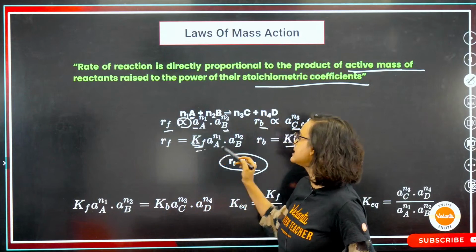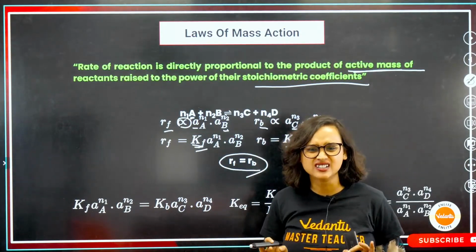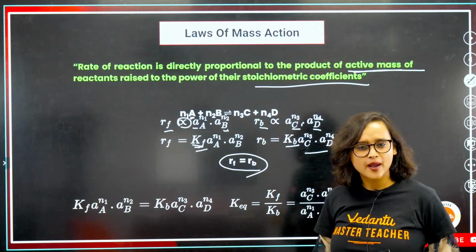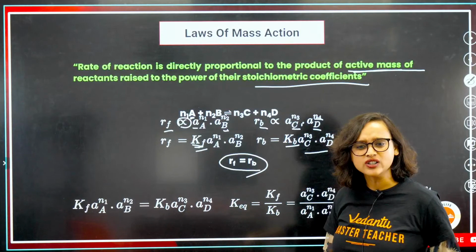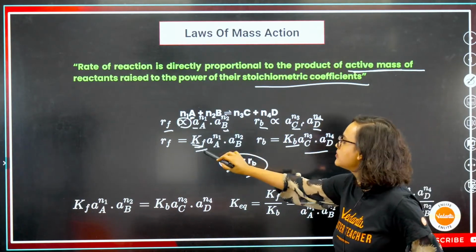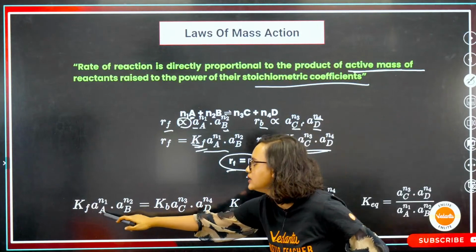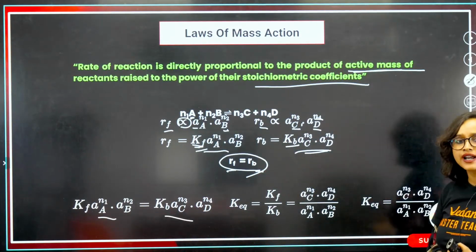Now again, these reactions we will take and we will equate it. This is logical, isn't it? I'm just explaining it to you, but if you look at it carefully, then you find out that it's very logical. Obviously, I have equated RF is equal to RB. That means this and this will also get equated. Right or wrong?